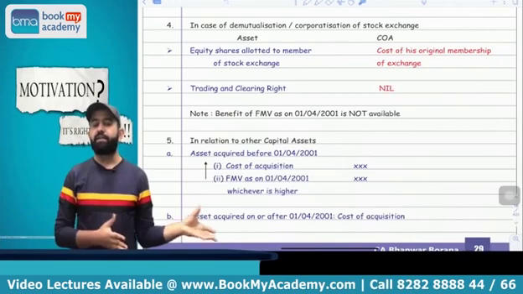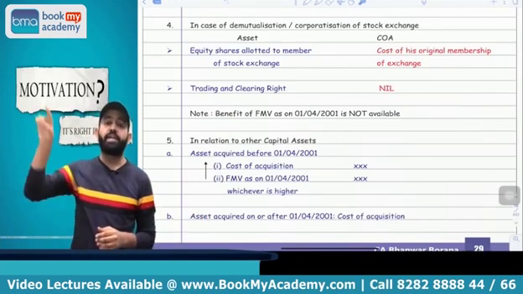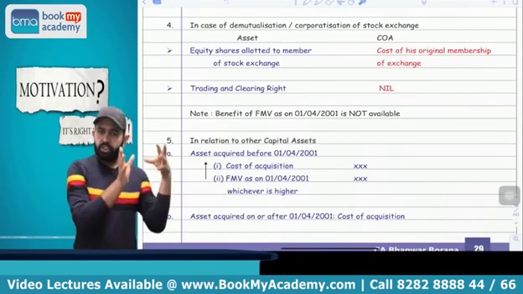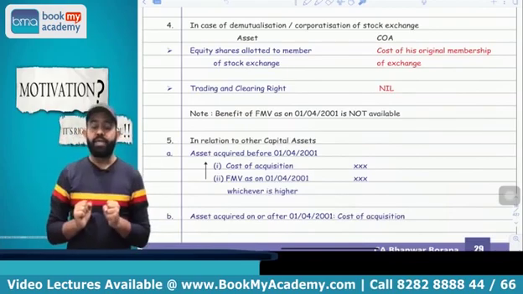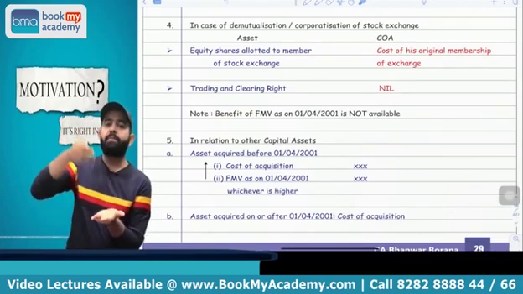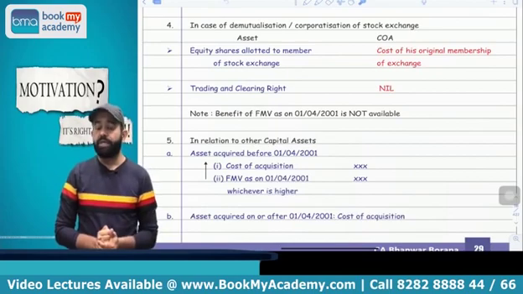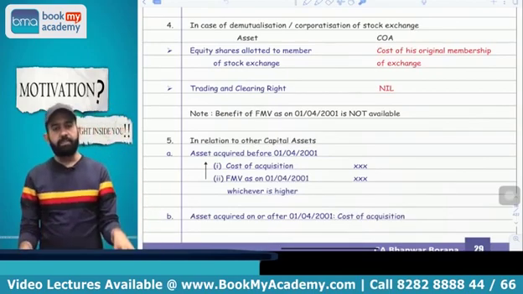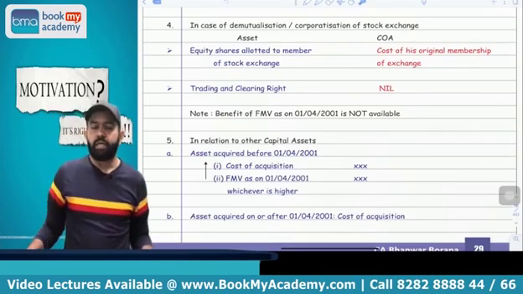And suppose we can take one example. Motilal Oswal was a member of that BSE, the Bombay Stock Exchange. So earlier all share brokers were members of the BSE, and they had to acquire the membership card of that BSE. So suppose Motilal Oswal purchased a membership card of BSE for rupees 5 crore.